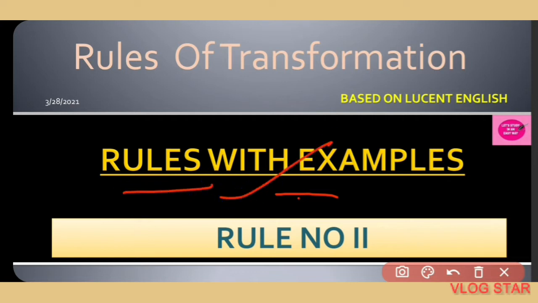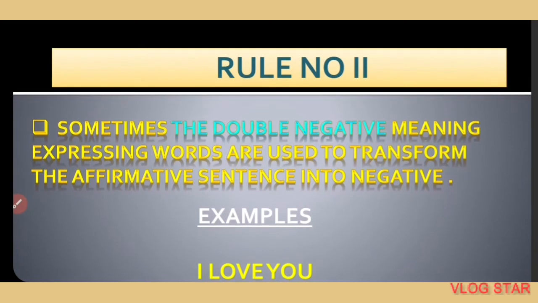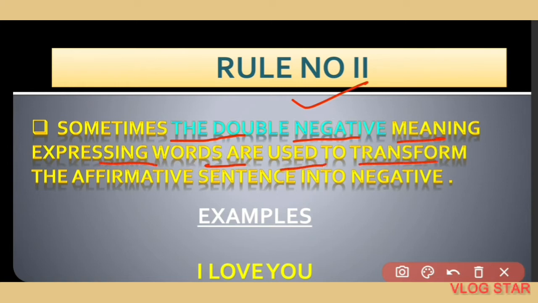Rules with examples. Here I have given some examples with the rules. I have already discussed the first rule with you, and in the first rule I told you to use an opposite word to make negative sentences. Here in the second rule you can see sometimes double negative meaning expressing words are used to transform the affirmative sentence into negative.